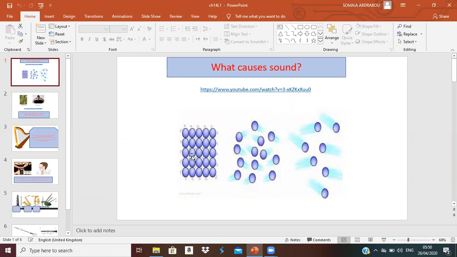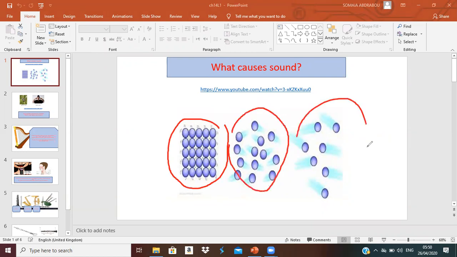First, I have different kinds of particles. Here are solid particles, liquid particles, and gas particles. Sound happens when the particles of the matter vibrate. It means if those particles vibrate or move very quickly, they will make the sound happen or travel from the matter.